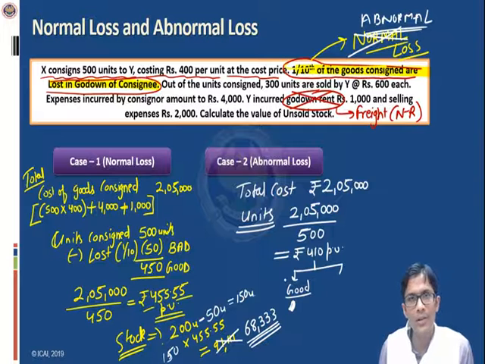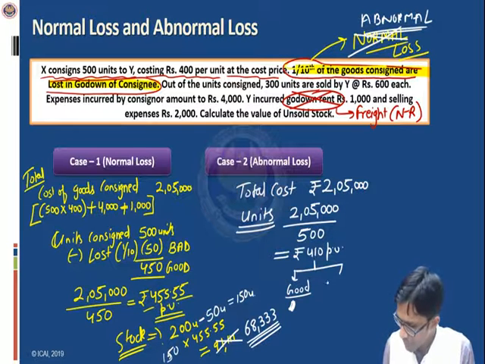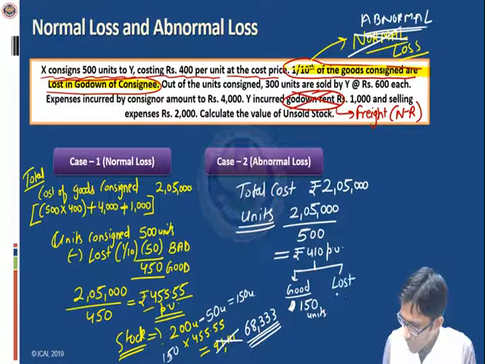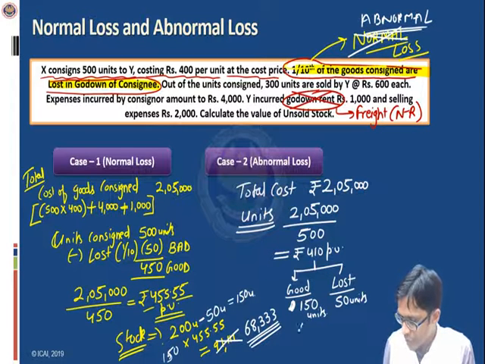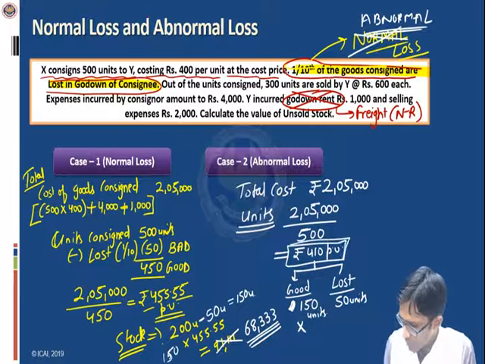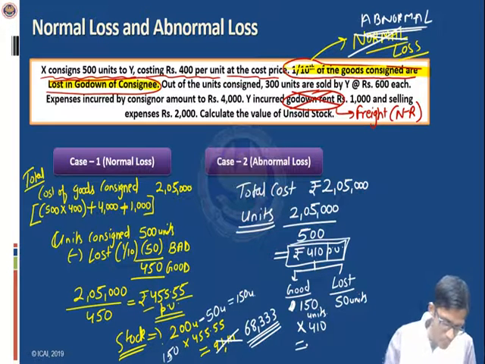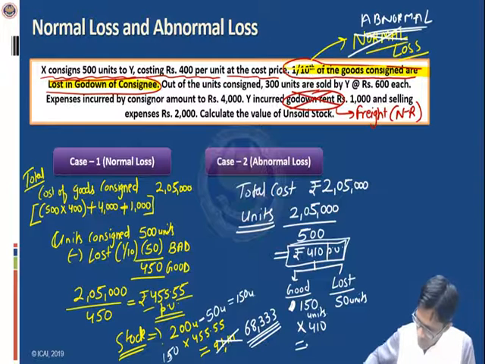Now, before I write, let me tell what is the stock that we are left with. We are left with the stock of 150 units. Am I right? So 150 units are the good units in our stock. And what are the lost units? We have lost 50 units. So to value the stock, we'll have to multiply the good units with the burden per unit. The burden per unit, as we have calculated, is rupees 410 per unit. If I multiply both these, then I get 61,500 as the value of my stock.